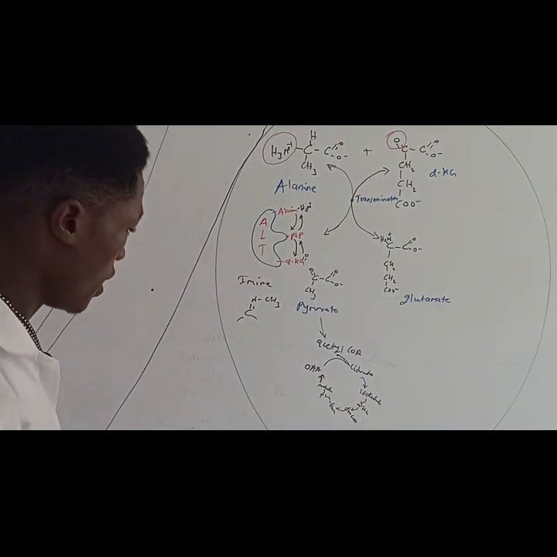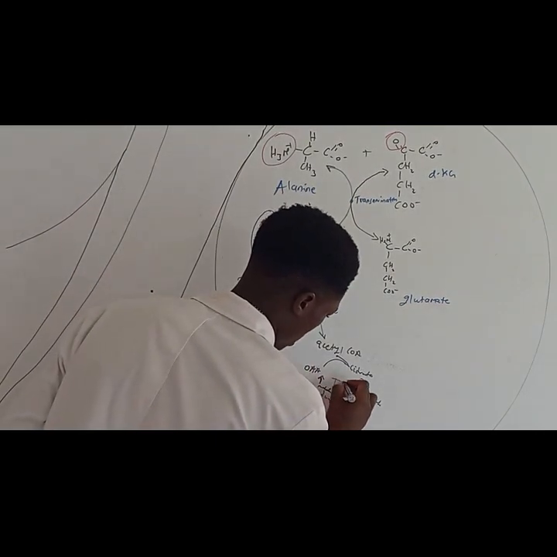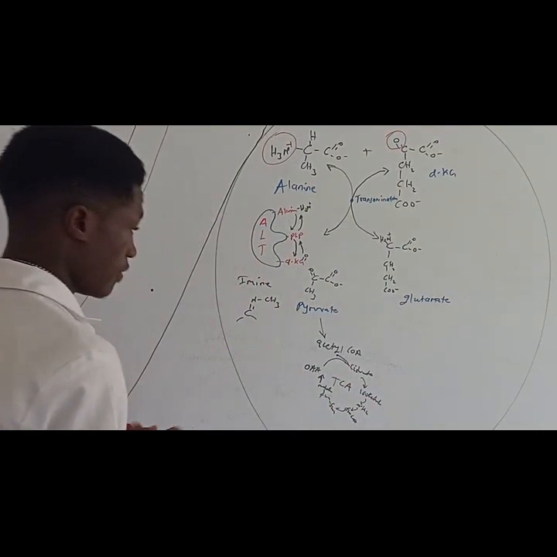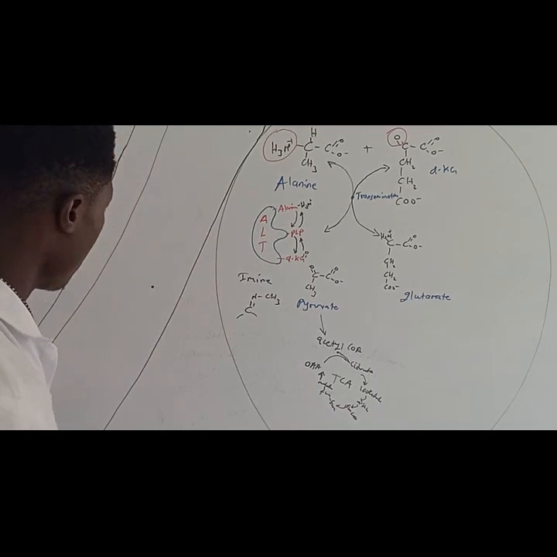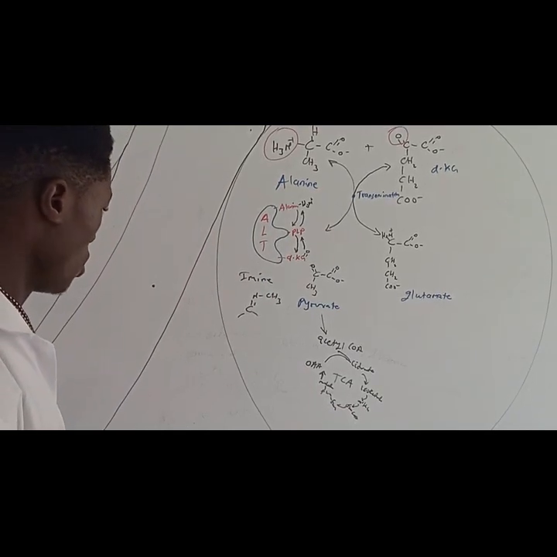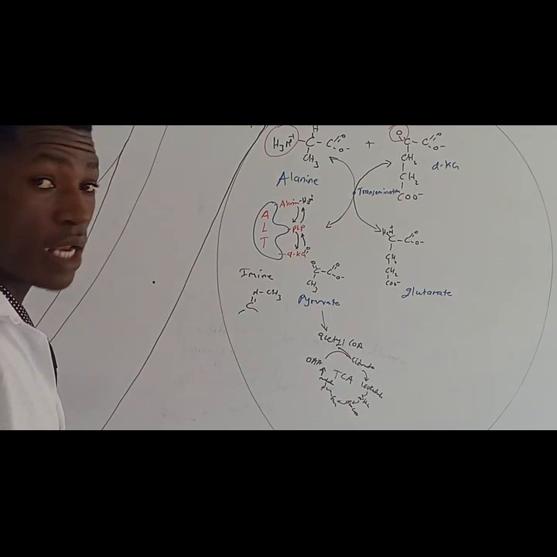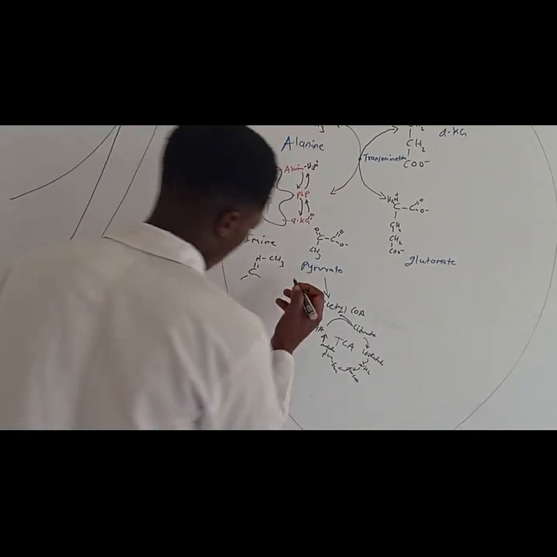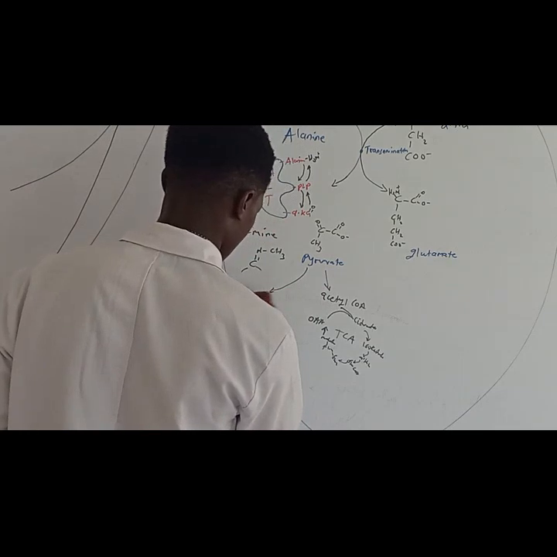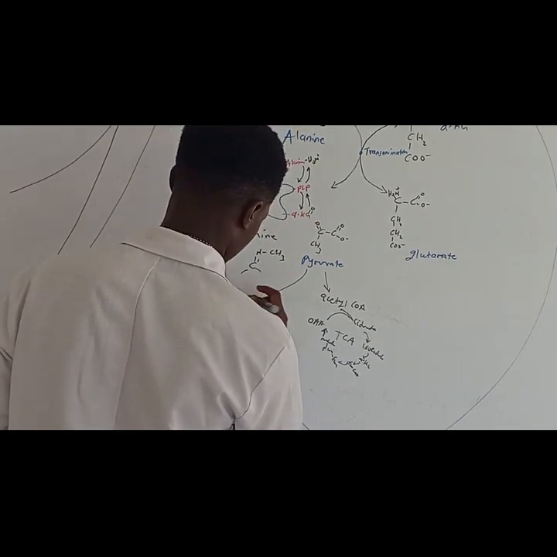So that is the first phase of pyruvate. Then pyruvate can also be converted into lactic acid, right? So pyruvate can be converted into lactic acid.